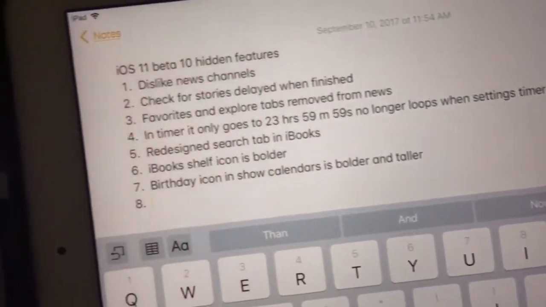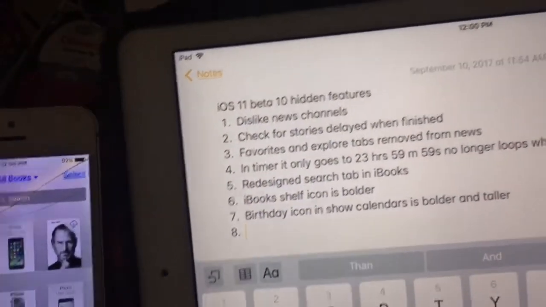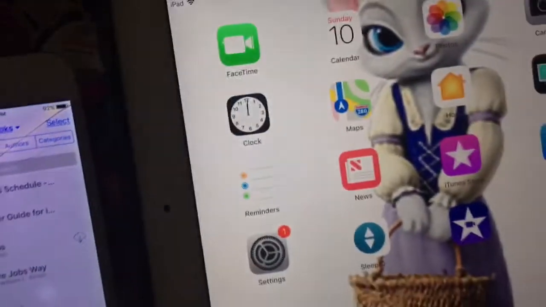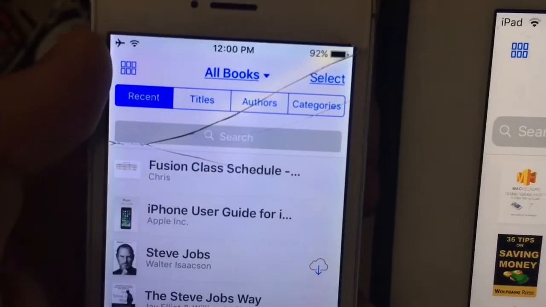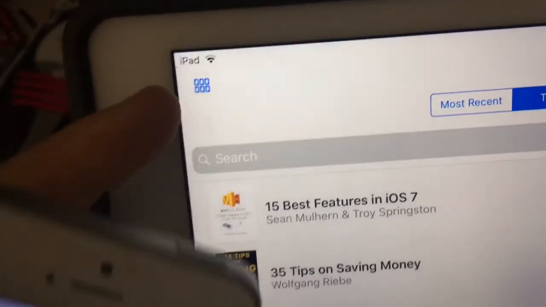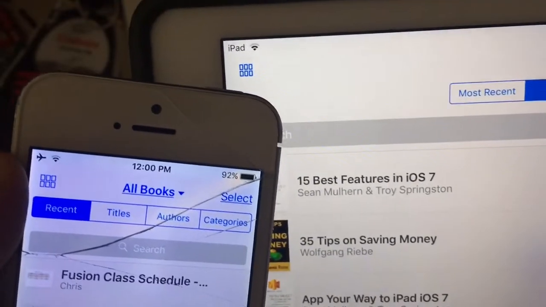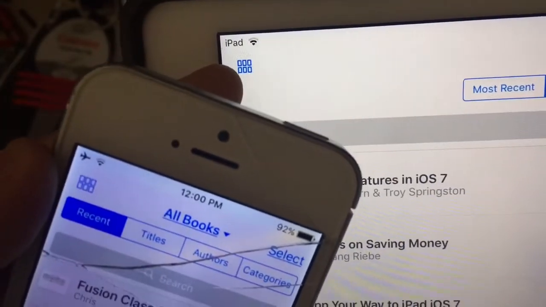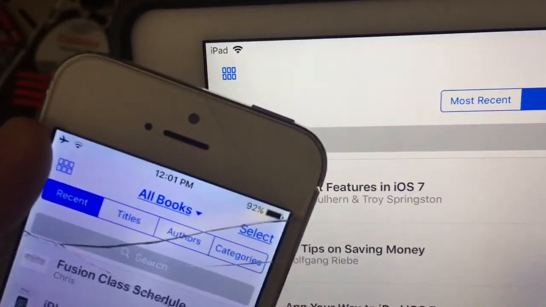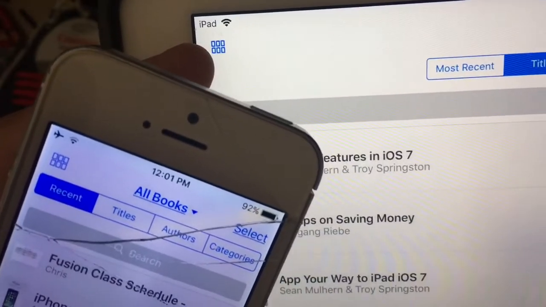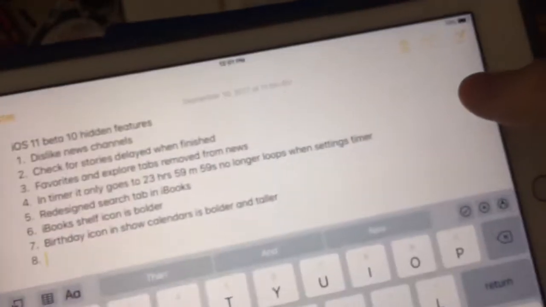The next one is the iBooks shelf icon is bolder. So like when you go to iBooks and click this button right here, you see in iOS 10, let me get my camera focused here. You can see here that the shelves are really neatly designed, but in iOS 11, it's all bolder and jumbled up. See, it's a little smaller in iOS 11. It's smaller and more compact than iOS 10. On iOS 10, there's a little space down here for the icons for the shelf. Now on iOS 11, it's smaller and jumbled up. Really interesting and hard to spot.